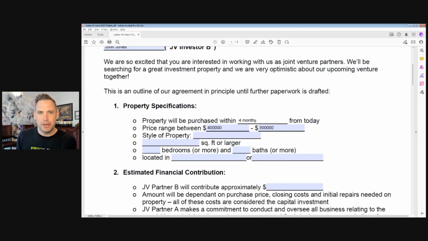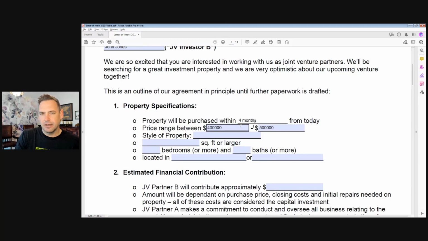That's kind of the point of a letter of intent: let's get moving on this. Let's start actually doing something, start searching for properties. Let's get started right away. That's what you're trying to accomplish here, so don't leave that too long. I would say don't leave it longer than 6 months, but also don't say, hey, we want to have a property purchased in the next week, because that might be unrealistic as well. So you're getting an idea on timelines.